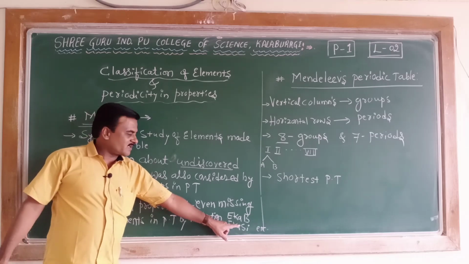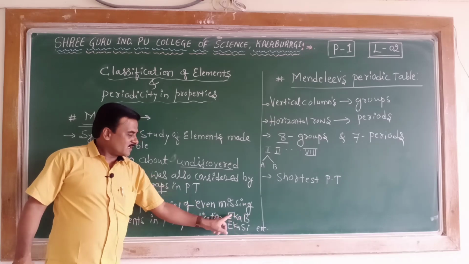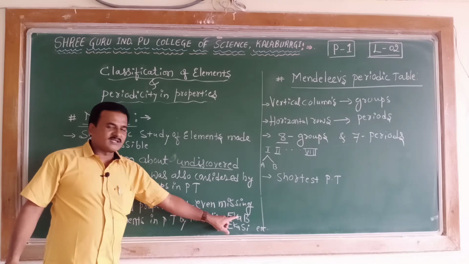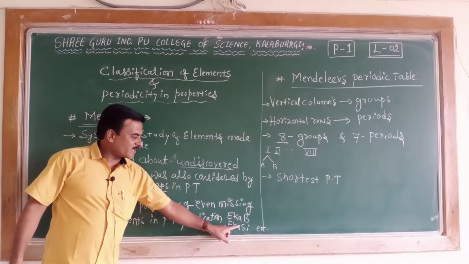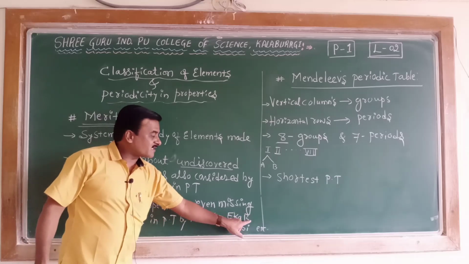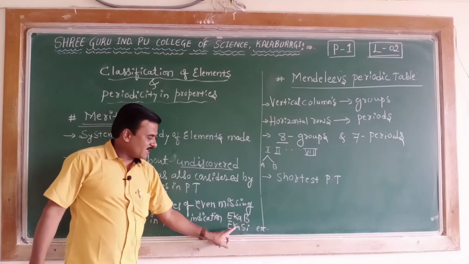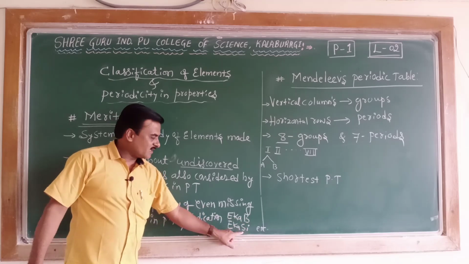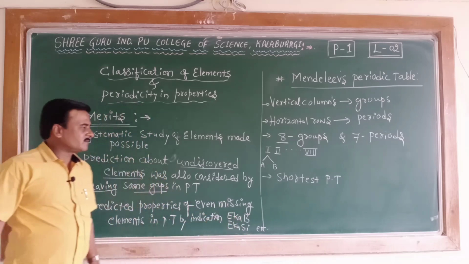The element to be placed after boron was scandium, and the element to be placed after silicon was germanium, as Eka boron and Eka silicon.